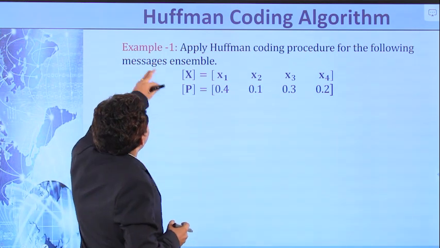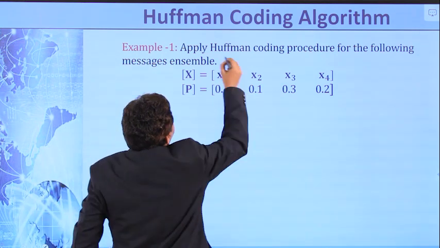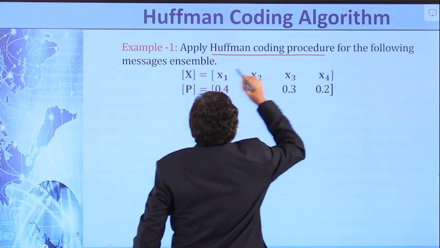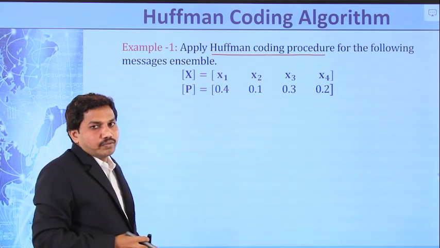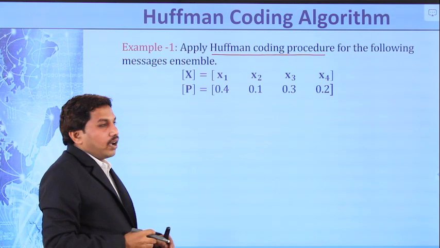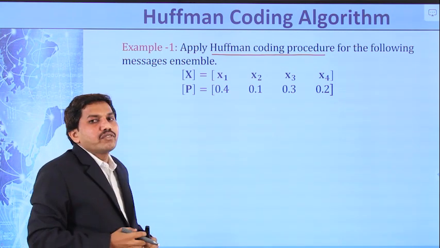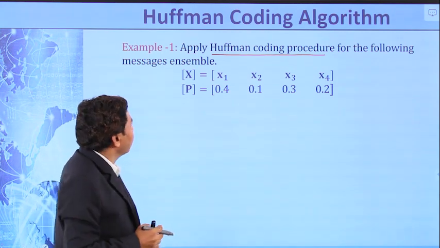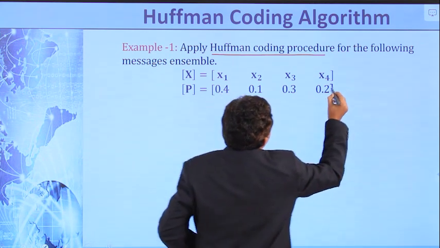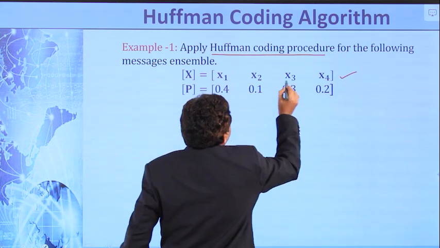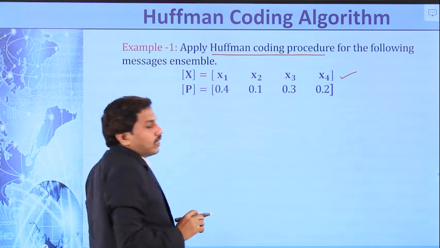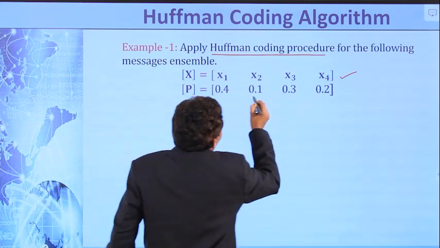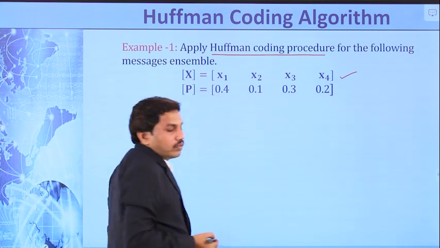Now look at here. The example is: apply Huffman coding procedure for the following messages ensemble, given as X. The messages are X1, X2, X3, X4, and the probabilities are 0.4, 0.1, 0.3 and 0.2.